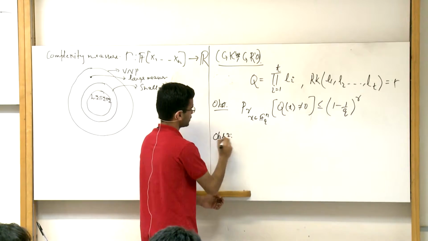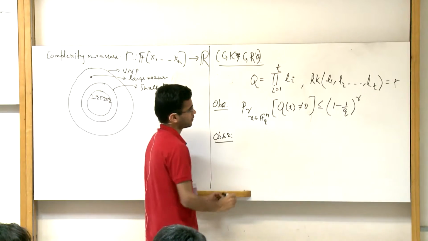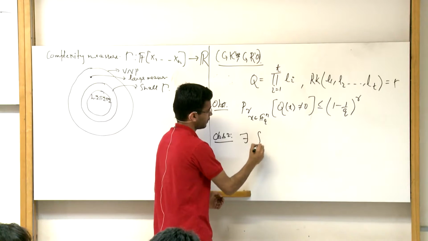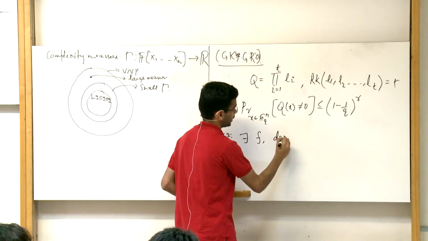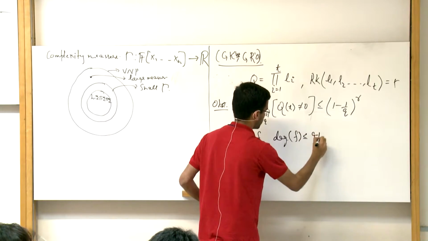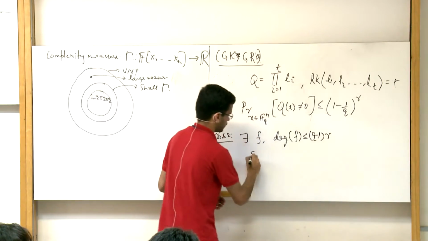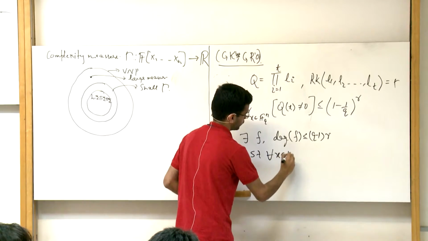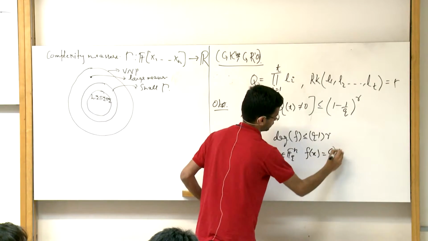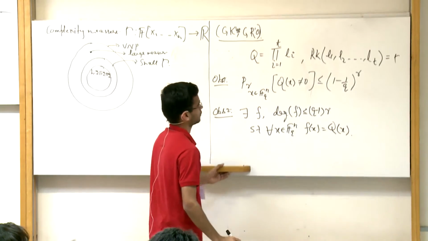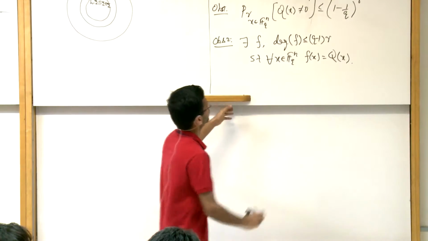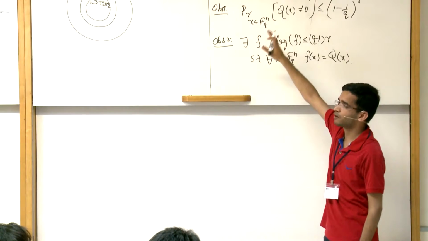The second observation is that there is a polynomial f, with degree of f at most (q minus 1) times r, such that for all x in F_q^n, f(x) equals Q(x).